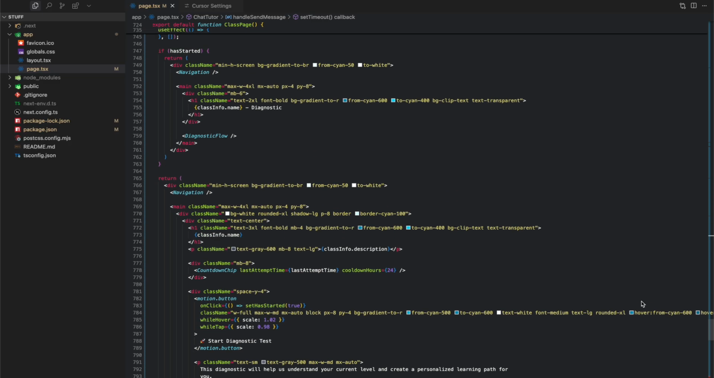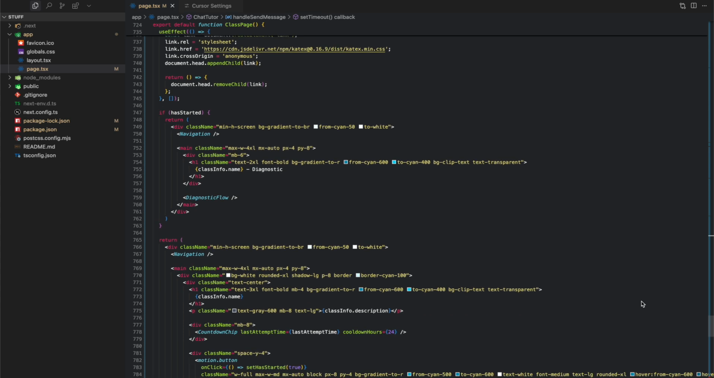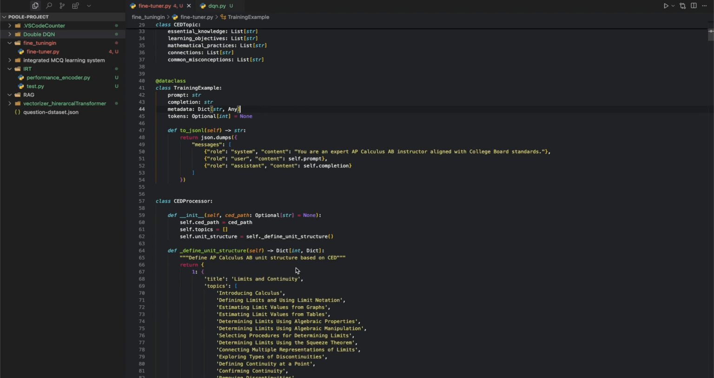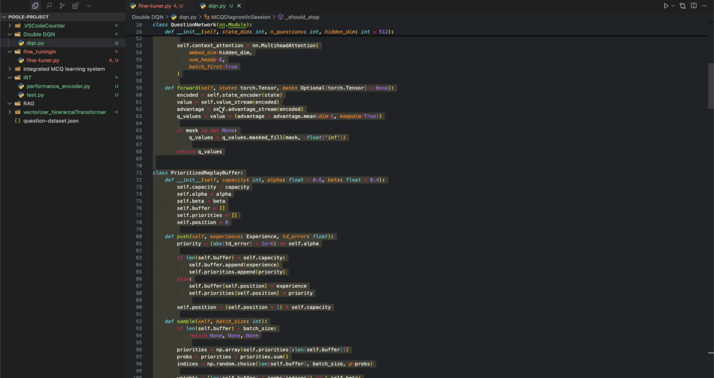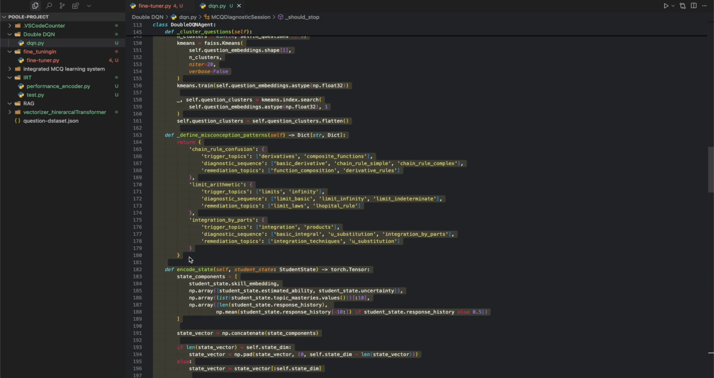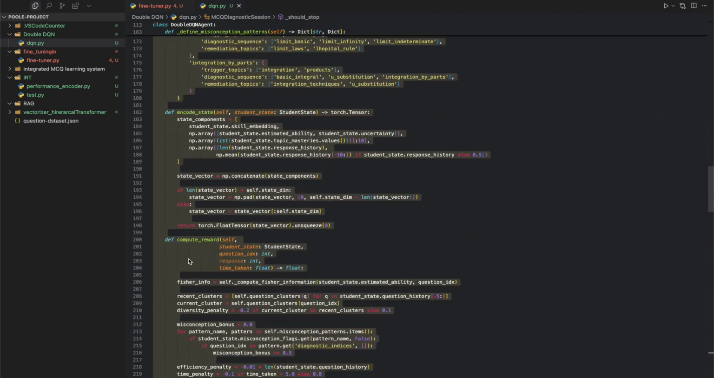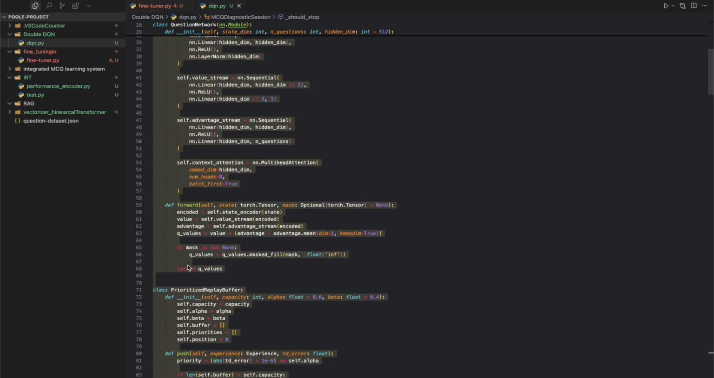You can see this is the code for my Next.js UI. And here is the code for my little fine-tuner thing. Here is the code for my DQN model, my DQN agent. You can see there's a lot of code. I don't really have the time to explain too much.